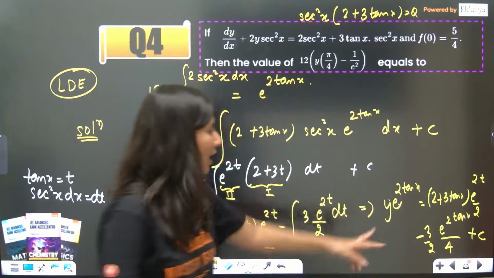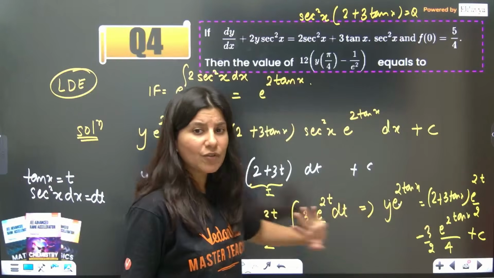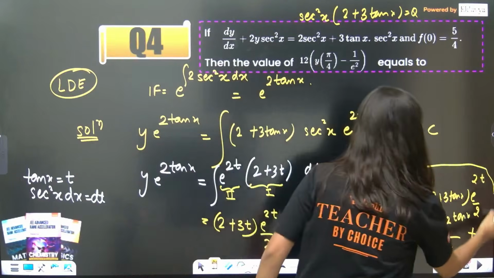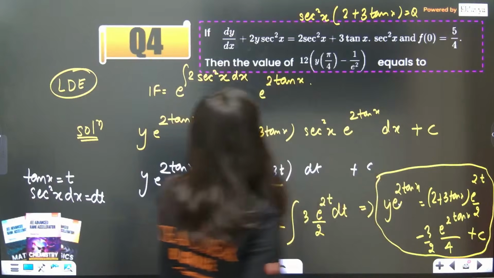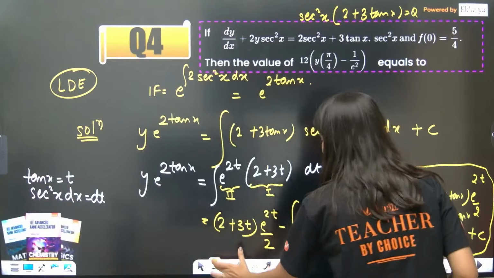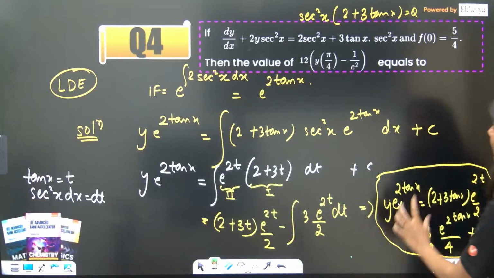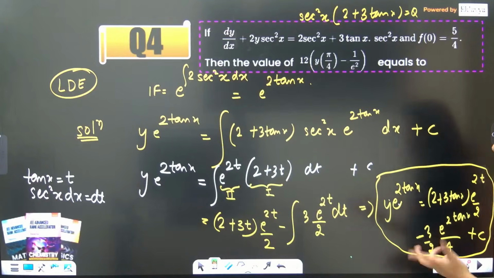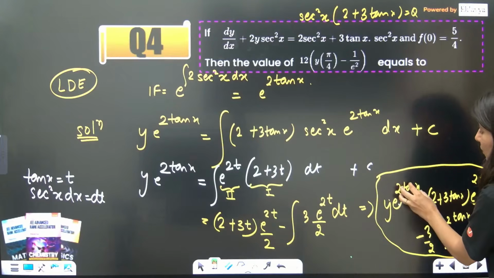Now what you have to do? This is what you have got. As per this question, f(0) is 5/4. So the moment you put x = 0, at the place of y, you will get 5/4. So x = 0, so this will be 1.